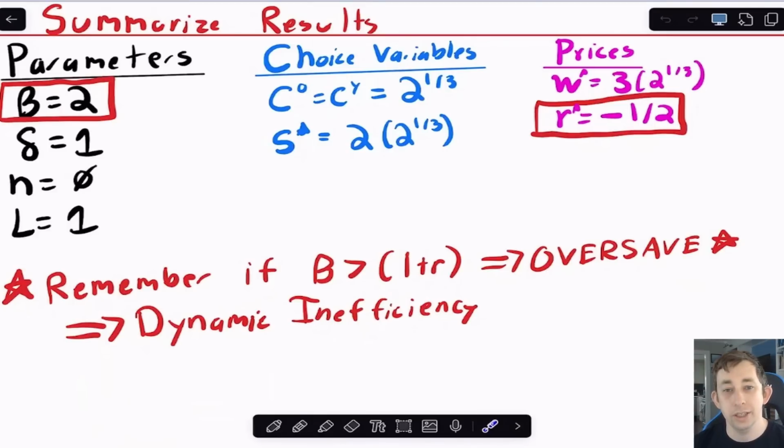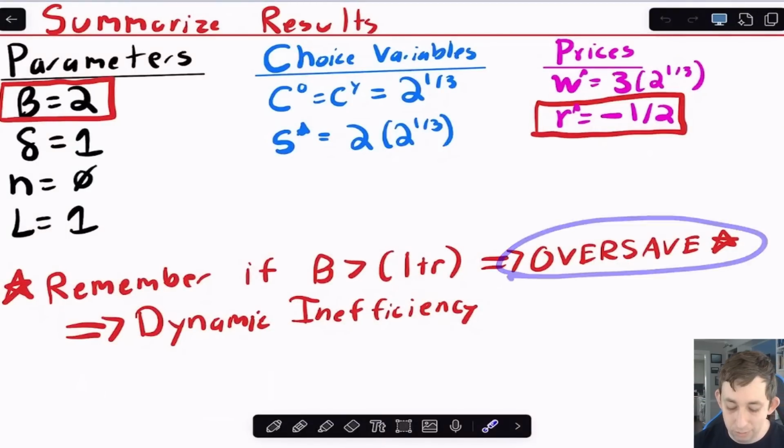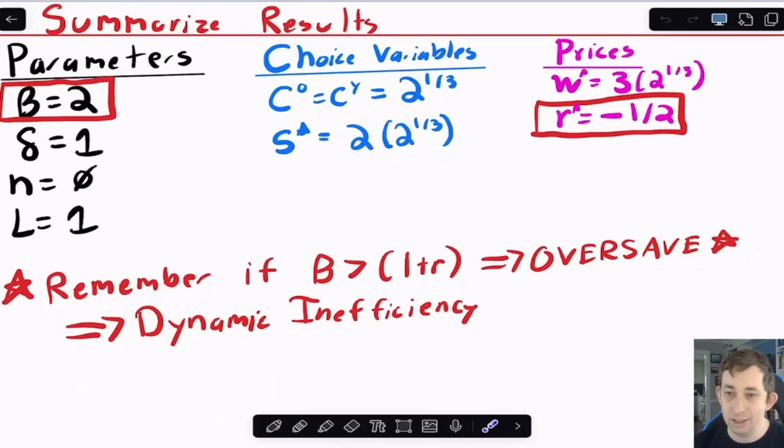So what we're going to do in the next couple parts of these videos is think about how we can find that Pareto optimal allocation, how we can use some policies like Social Security and taxes in order to get to that Pareto optimal allocation. And as we go through, there's going to be a lot of math and a lot of model assumptions. But once we get through all that, again, if you can keep in mind that the big idea is we want to prevent this oversaving, we want to get a Pareto improvement out of this model, I think it'll help make a lot more sense.